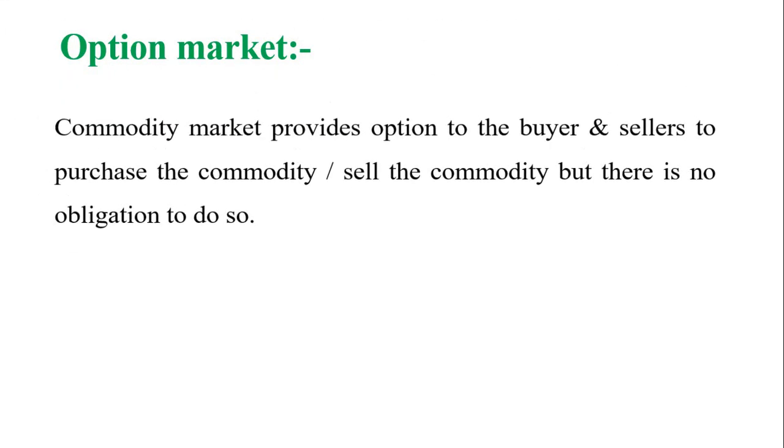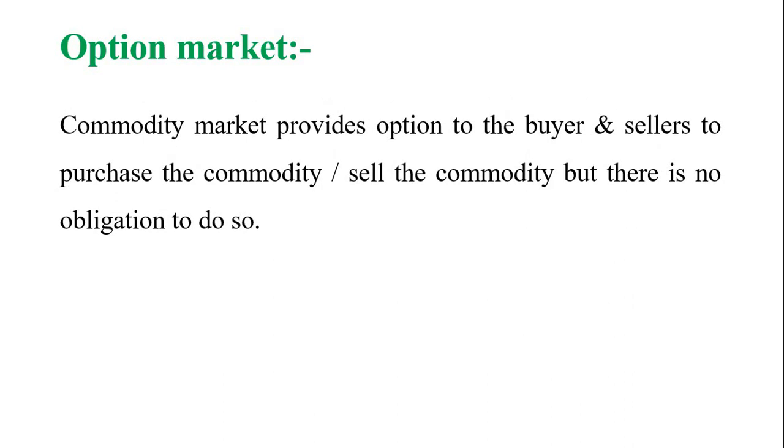Last one is option market. See, the option market is when we have the option, when we have the choice, choose the best, otherwise do the best. Commodity market provides option to the buyer and sellers to purchase the commodity or sell the commodity, but there is no obligation to do so.